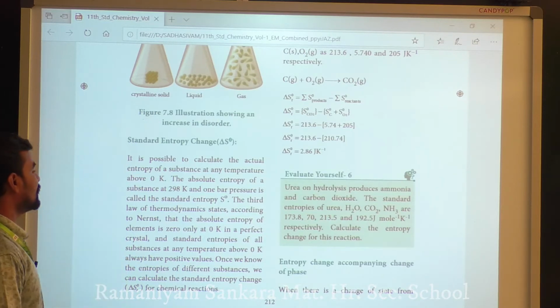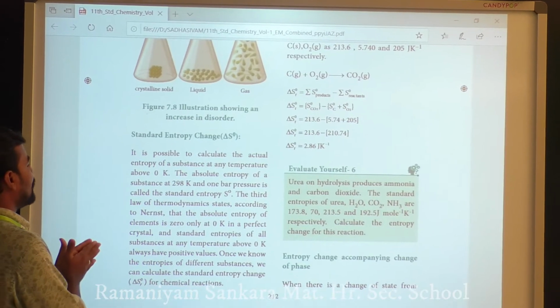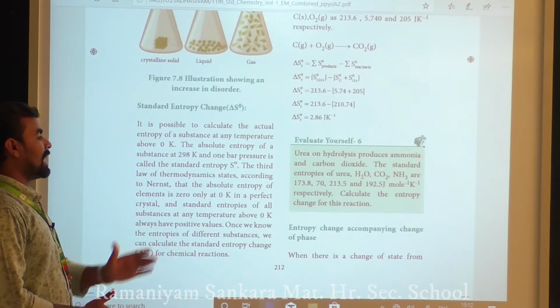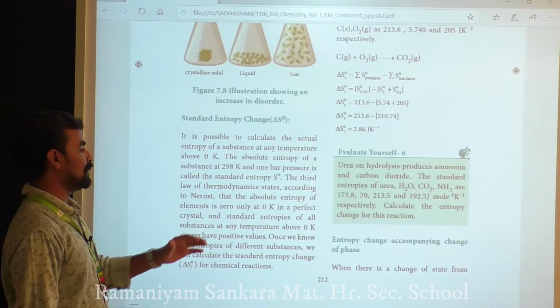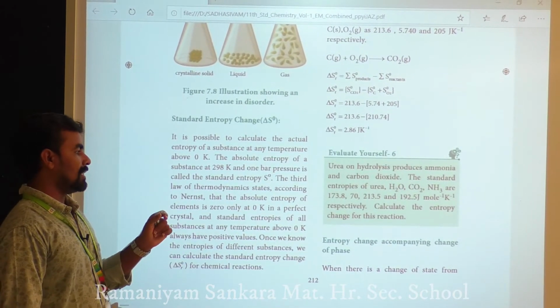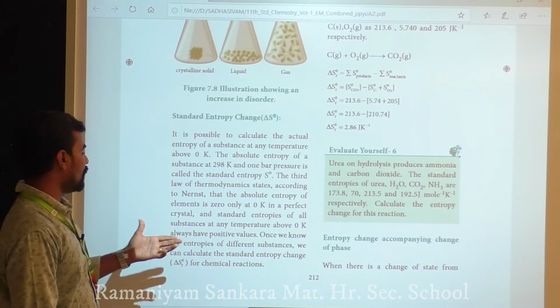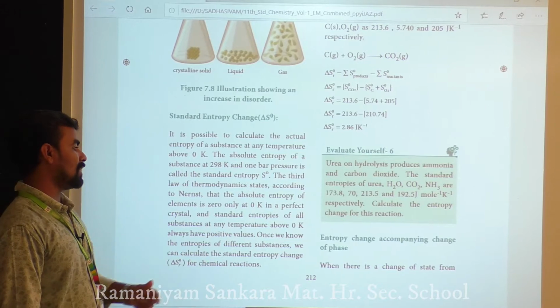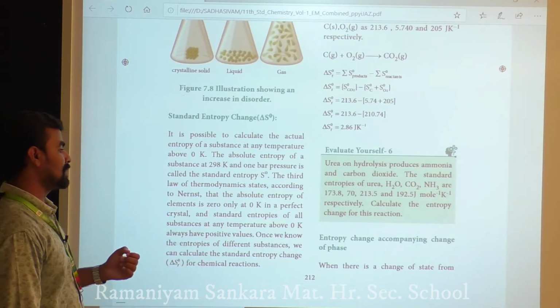The third law of thermodynamics states that the absolute entropy of an element is 0 only at 0 Kelvin in a perfect crystal, and the standard entropies of all substances at temperatures above 0 Kelvin always have positive values.